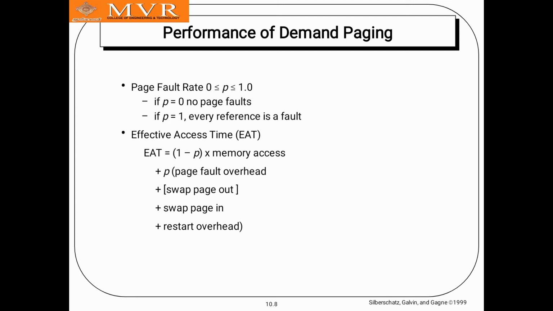So whatever operations happen in a page fault are all added to the effective access time.